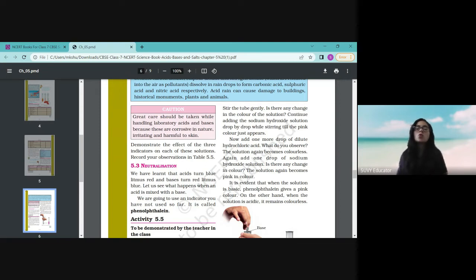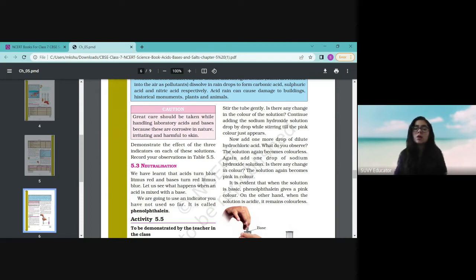Red will change to blue if the solution is a base, and if the solution is acidic, then blue will change to red. Now we have talked about the China rose. China rose is a kind of plant, also called a natural indicator. It will change acidic solutions to pink and bases to green. And we have talked about the third, that is turmeric.